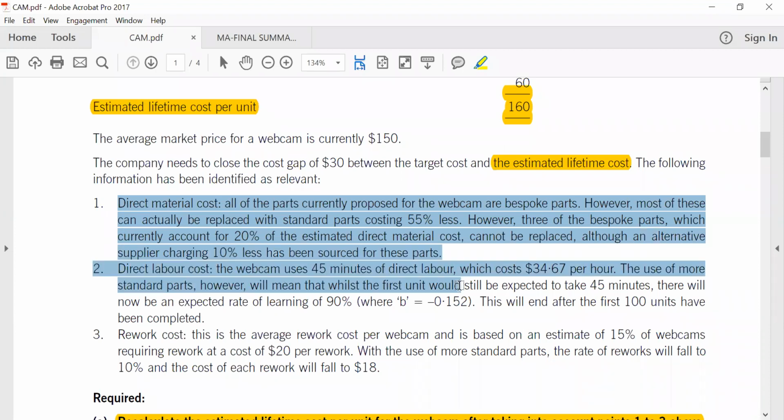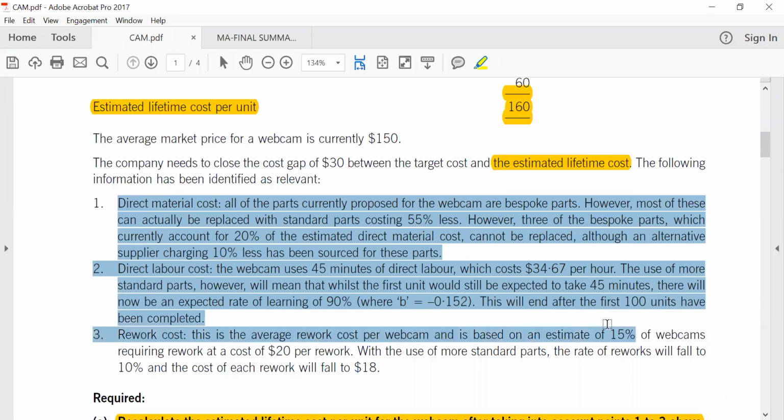Direct labor costs. The webcam uses 45 minutes of direct labor, which costs 34.67 per hour. The use of more standard parts, however, will mean that whilst the first unit would still be expected to take 45 minutes, there will now be an expected rate of learning of 90%. So we need to calculate this. This will end after the first 100 units have been completed. That means steady state will set in after 100 units. Rework cost.